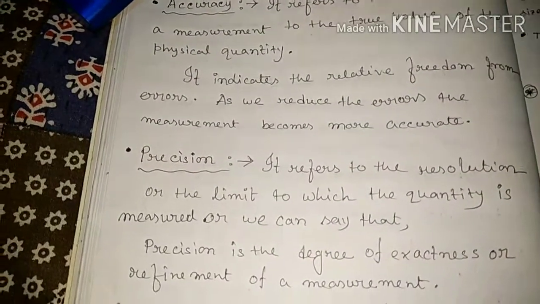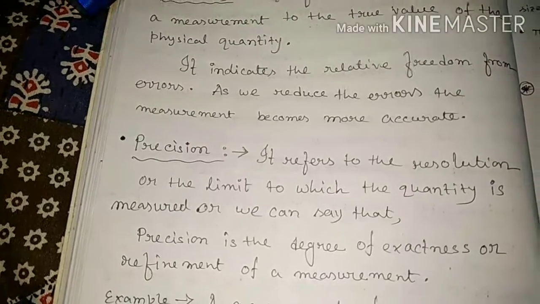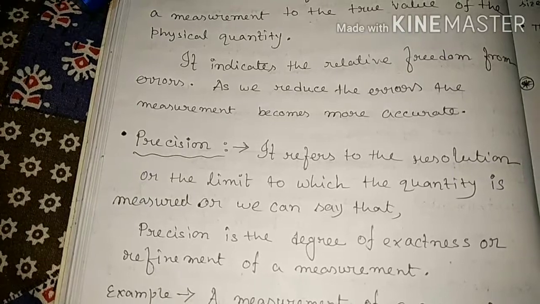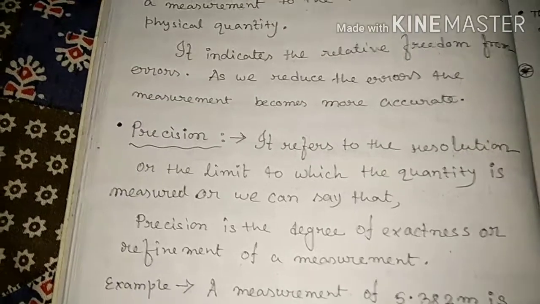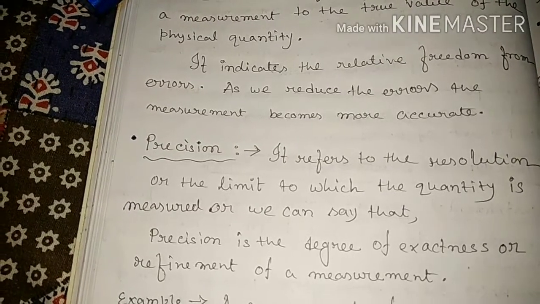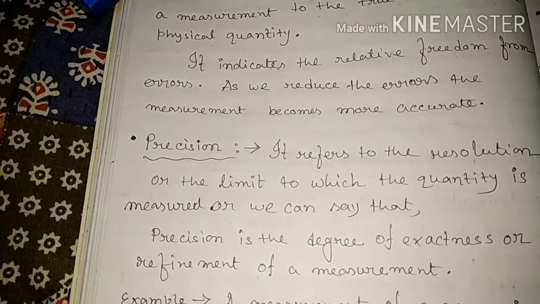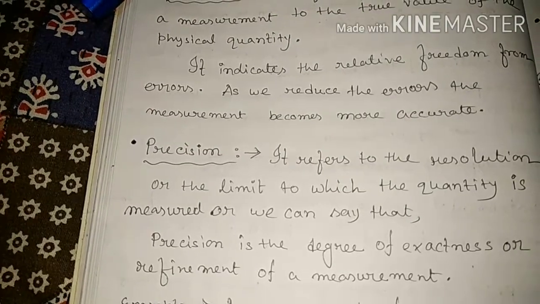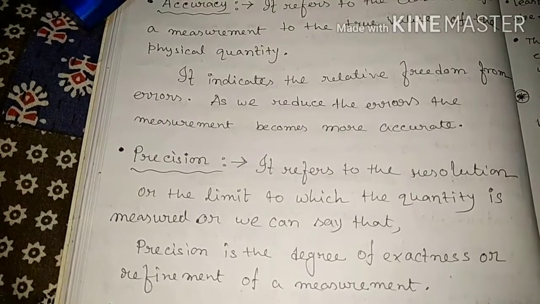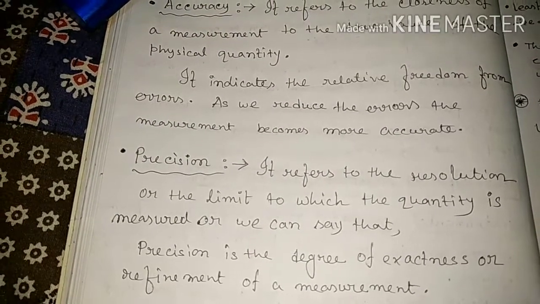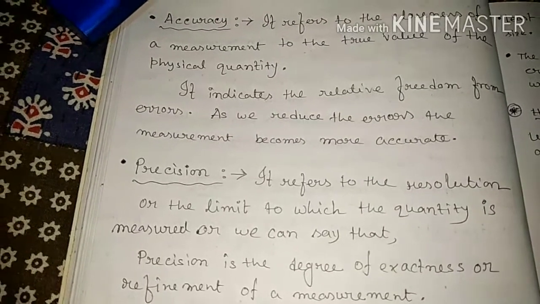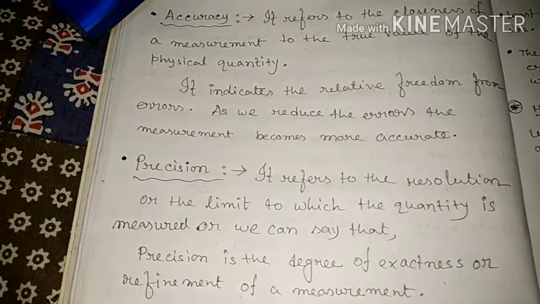Okay, understand? Now the next one is precision. Precision is the limit to which a quantity is measured, or we can say it is the degree of exactness of the measurement. Suppose in class 11 two practicals are there: measuring the diameter of a wire using the screw gauge, and the diameter of a cylindrical or spherical body using the vernier caliper.